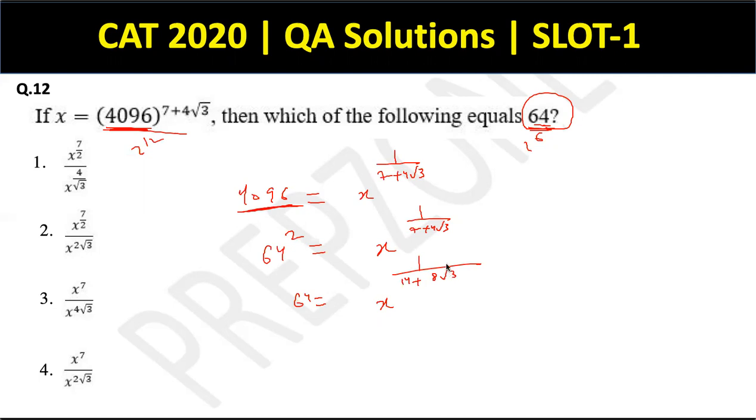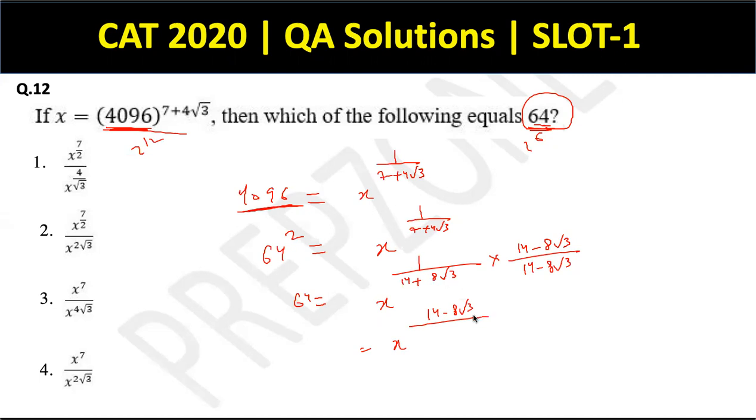Now it is just simply about rationalization of the denominator of the power. We rationalize it as 14 minus 8 root 3 upon 14 minus 8 root 3. This becomes x to the power 14 minus 8 root 3 upon 196 minus 192.